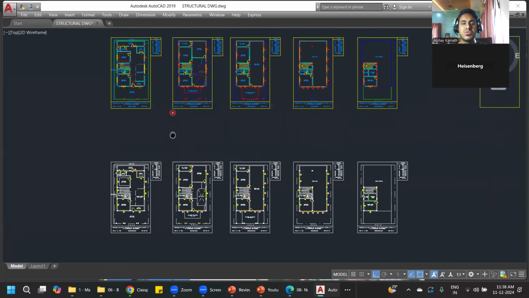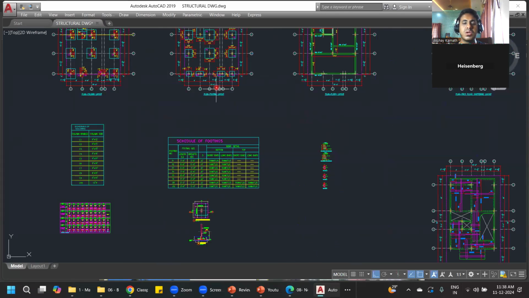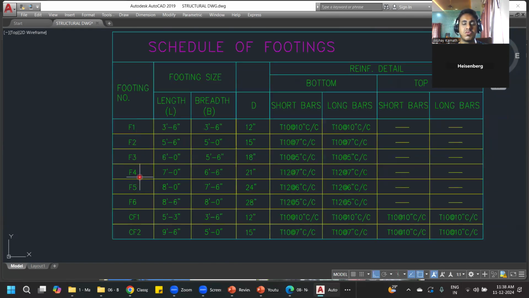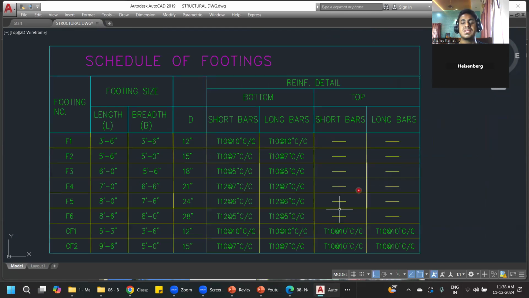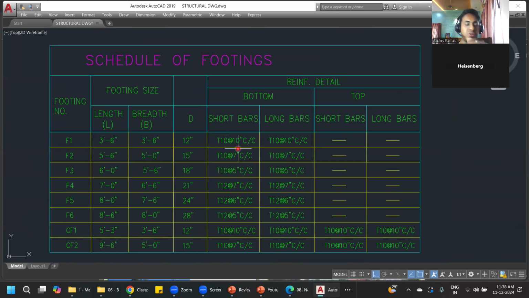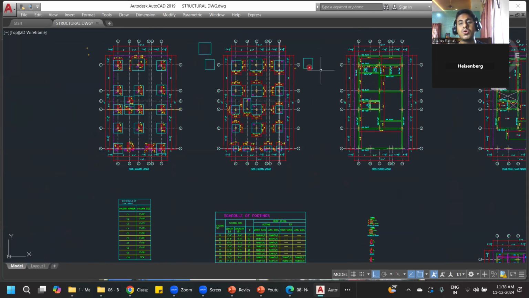Yes, sir. So first you should learn how to read all these drawings. After that, you should know how to read this kind of drawing. These are the footing schedules. We have different footings like F1, F2, F3. See, in AutoCAD, you just try to prepare these things. In AutoCAD, the structural engineer will give you an input that we provide a 10 diameter bar at 10 inches. But being an engineer, you should know why that 10 diameter is coming and from where it is coming. First, we'll concentrate on those things. Once you understand all these things, then you can prepare such drawings with the help of AutoCAD. It is one tool to do that. In AutoCAD, you'll not learn all these things. You should understand the concept.